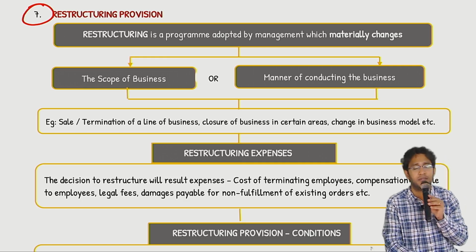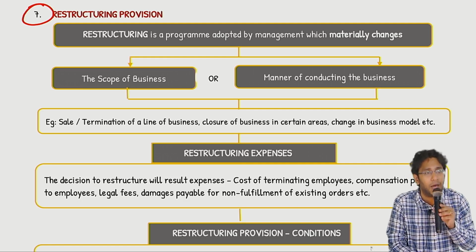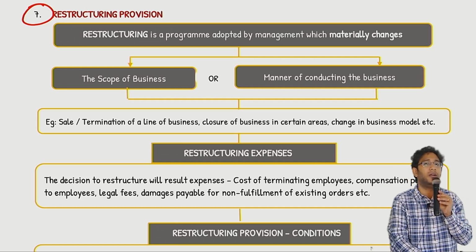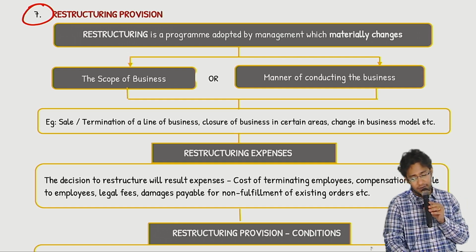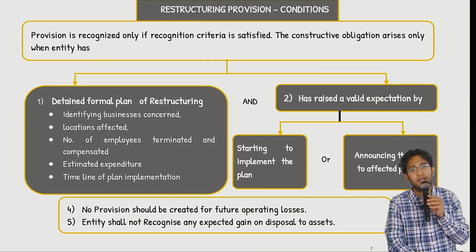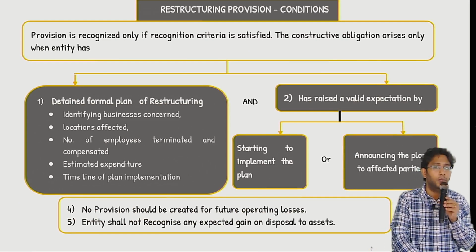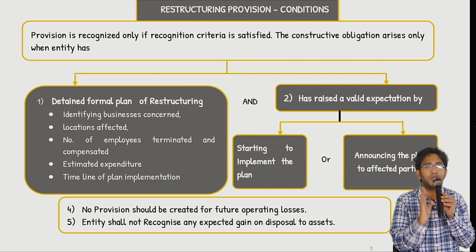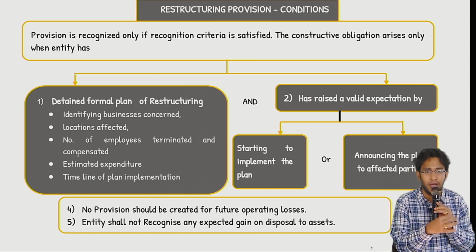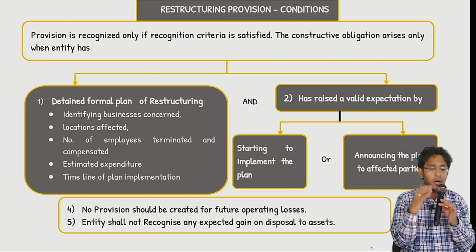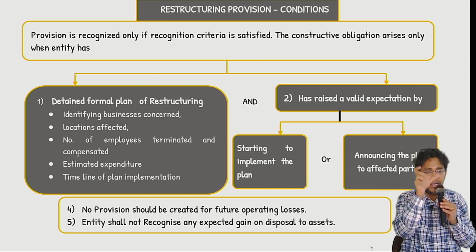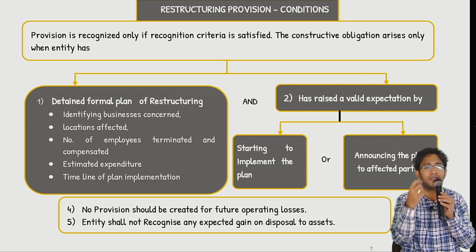There is every chance that with constructive obligations, people will manipulate the profit. That too, restructuring, a very huge amount. The standard does not want to take a chance. What the standard says is, this is a constructive obligation, I don't trust you unless you satisfy two conditions. Number one, there should be a detailed plan of restructuring. What is the meaning of a detailed plan of restructuring? Because of your restructuring, which location is getting affected, how many employees are you removing, how much compensation are you paying, what is the time frame for completing this entire action. So a detailed formal plan of restructuring should be there.